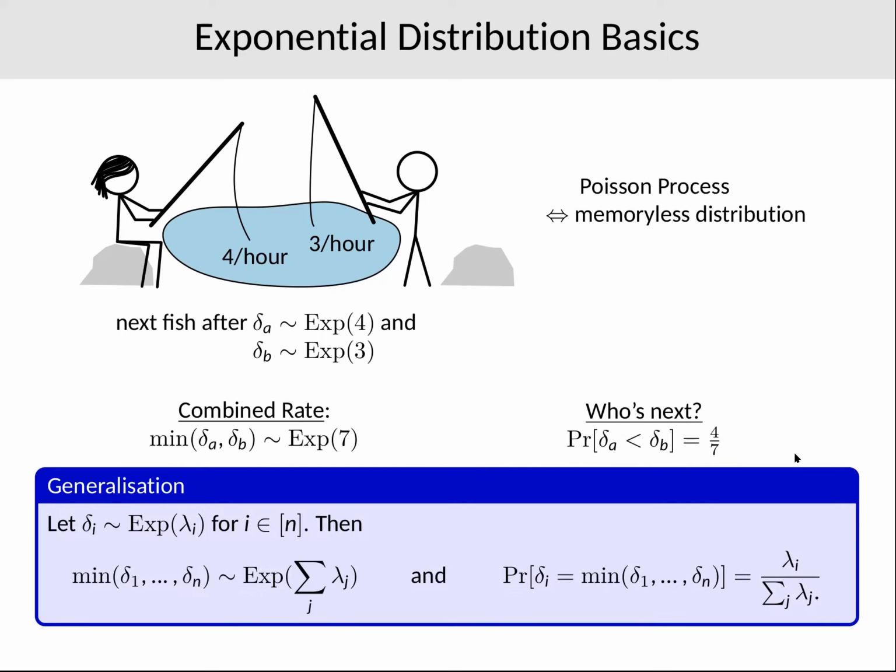And this can be generalized. So if I have several exponentially distributed random variables with parameters lambda i, then the minimum of these variables also has exponential distribution with the sum of the parameters, and the probability that the ith variable is the smallest is simply proportional to lambda i.